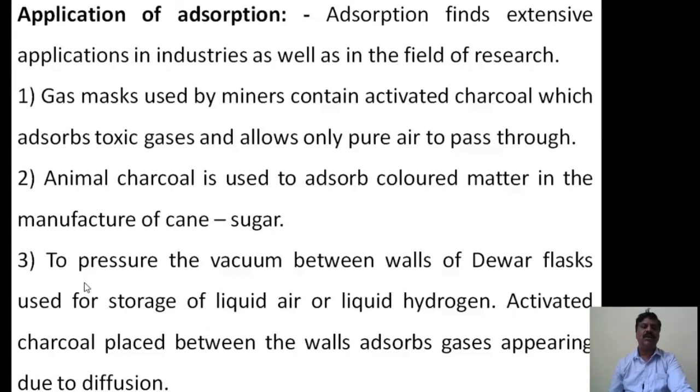The third one is to preserve the vacuum between the walls of Dewar flasks used for the storage of liquid air or liquid hydrogen. The activated charcoal placed between the walls adsorbs gases appearing due to diffusion. Therefore activated charcoal is used in this place to maintain the vacuum pressure.